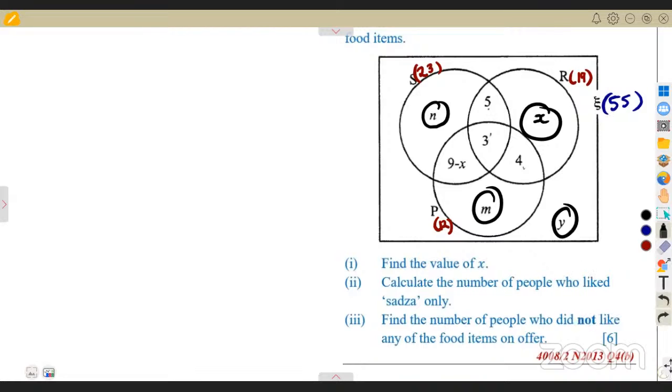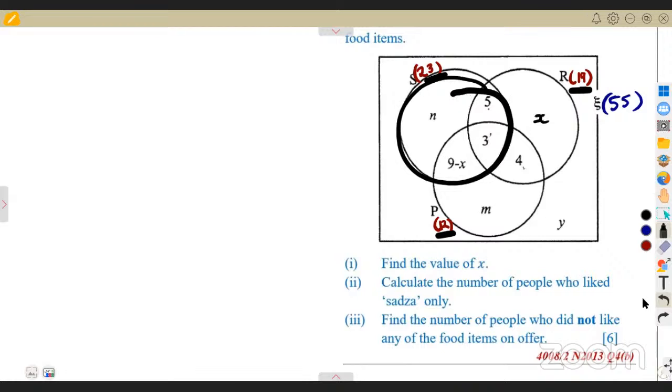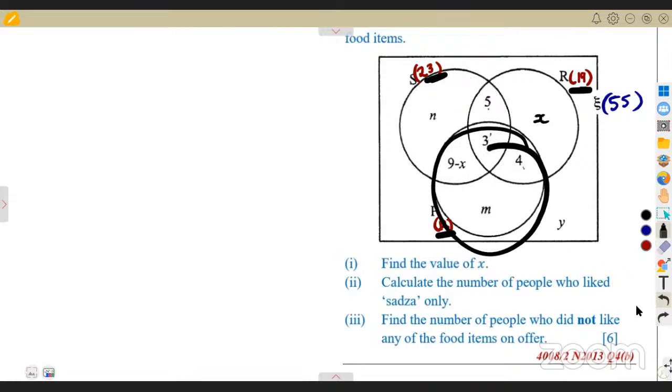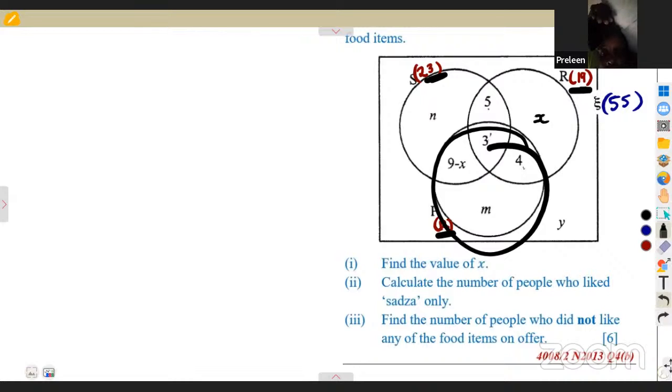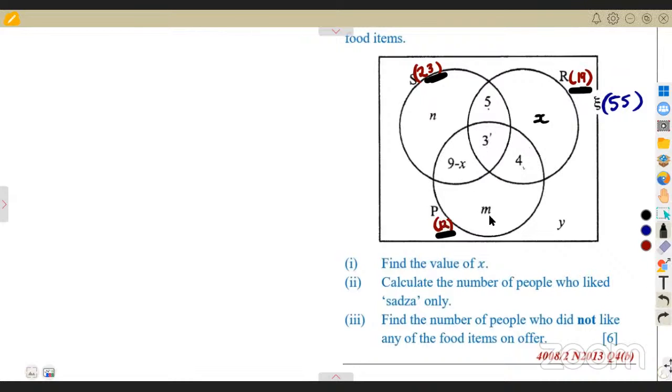So we have to opt out, or think of another path. The advantage is that we are given the number of elements in each set. So can we use set S? No, we have 2 unknown values, N and X. Can we use set P? No. There's X and M. So can we use set R? Yes, we can.